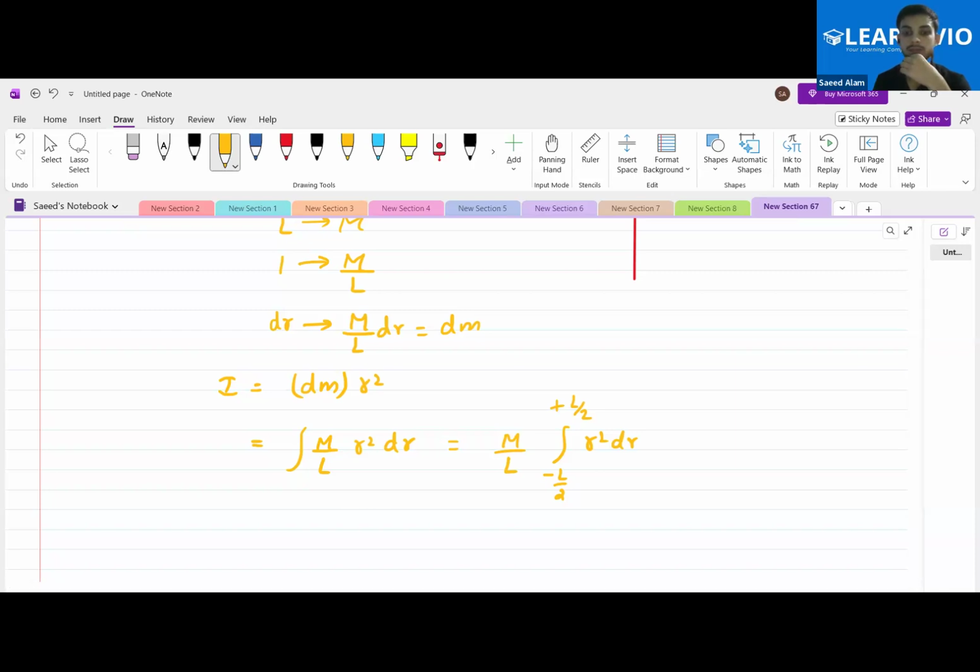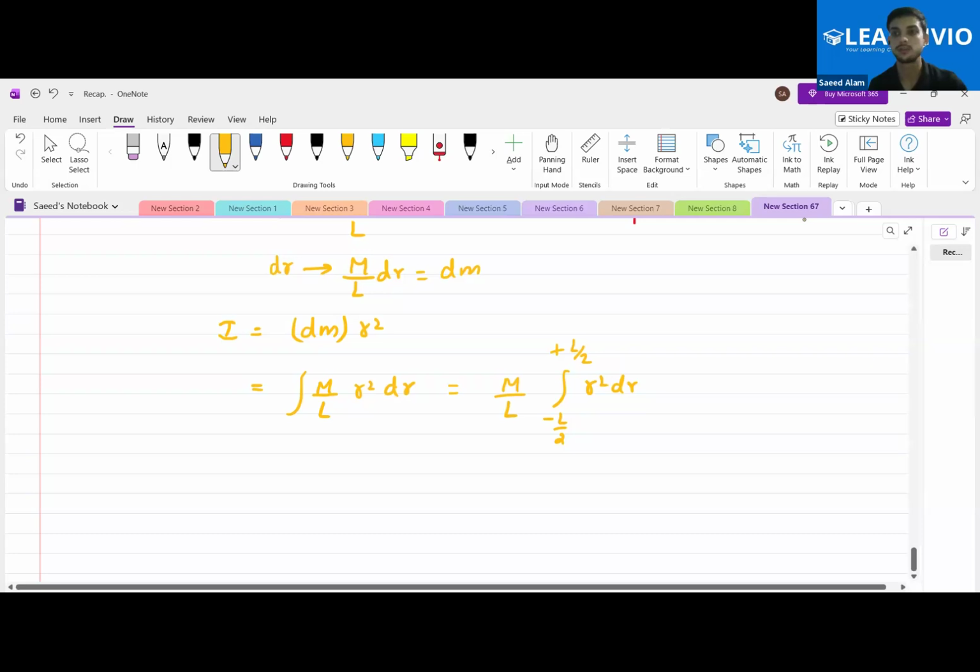What do you get? 2 M L square by 24. So it will reduce to M L square by 12.